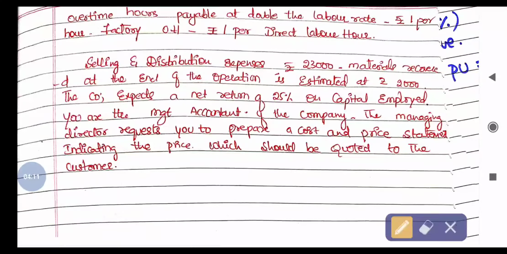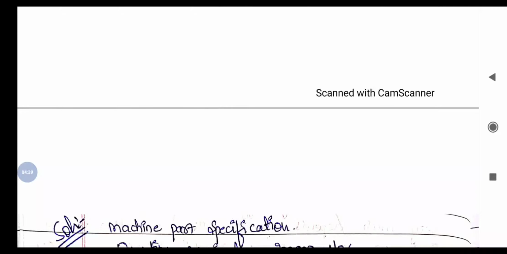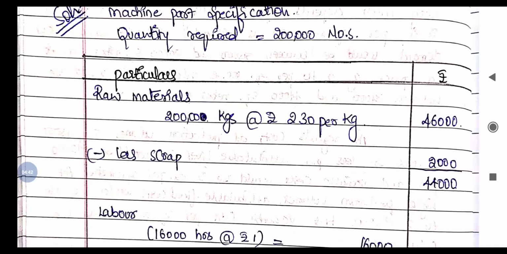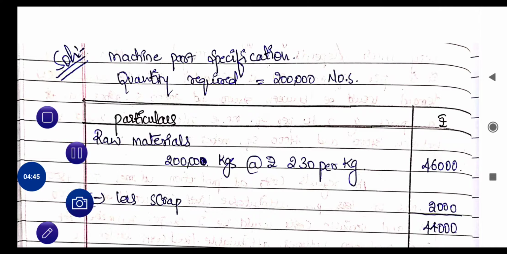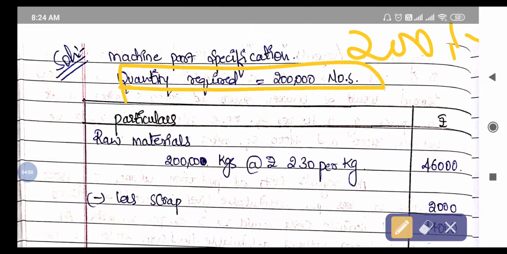So you are the manager. He is telling us to assume that you are the manager of the company. The managing director requests you to prepare a cost and price statement indicating the price which should be quoted for the customer. So they have received an order, and as the management accountant, the MD is telling you to prepare a cost and price statement. So let's look at the answer. The machine specification, quantity required, 2 lakh is the quantity.